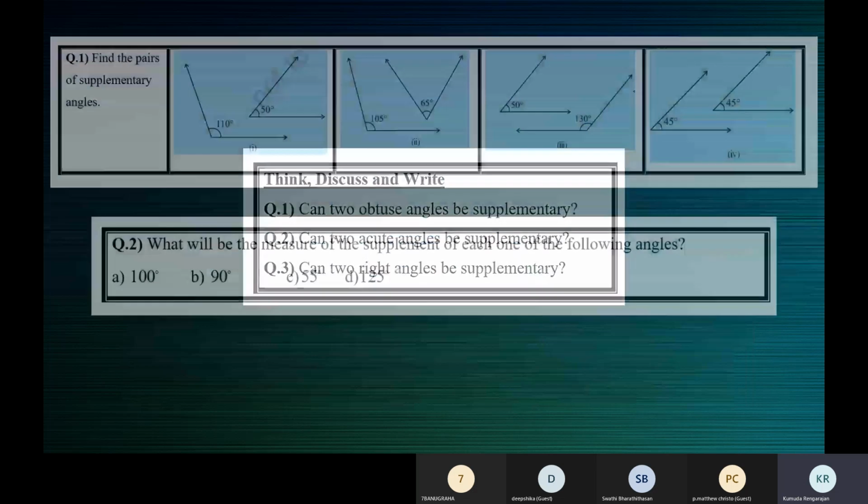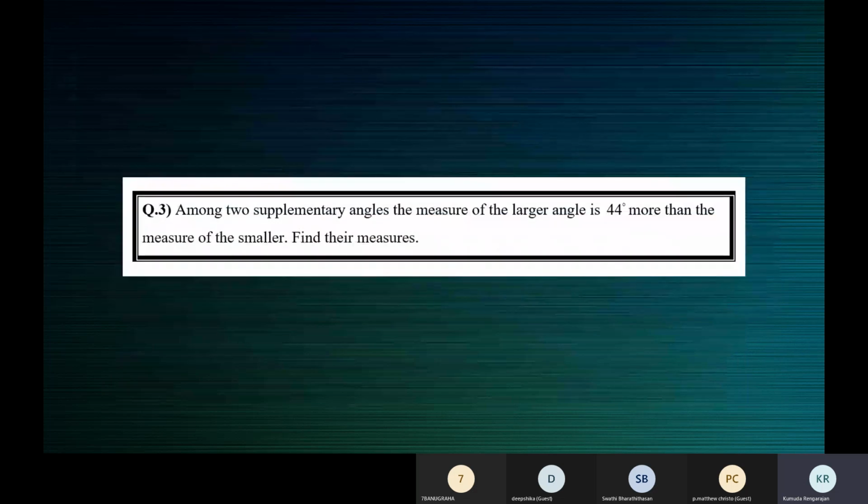I'm not telling because word problems are meant to be done by children. I don't know this one. Now you should tell me. Work and tell me the answers. Among two supplementary angles, the measure of the larger angle is 44 more, like the earlier one.